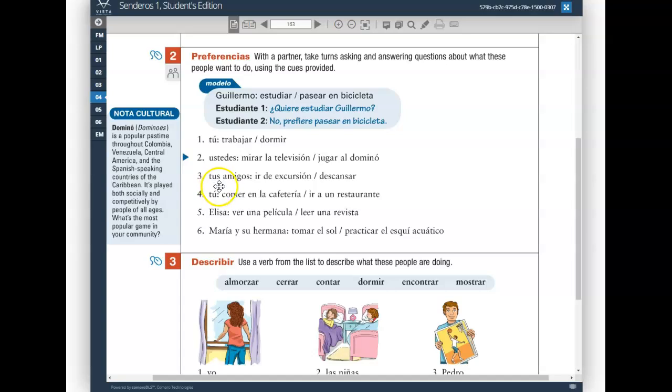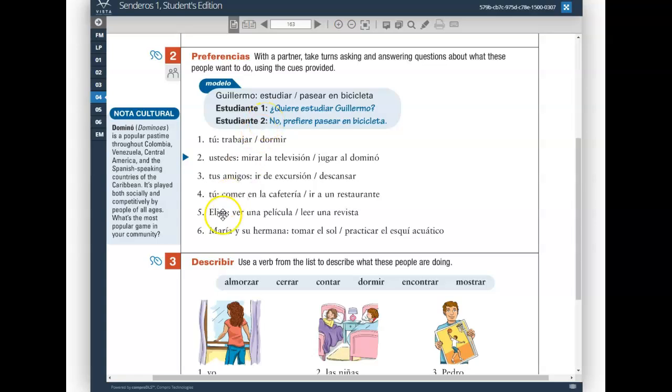¿Tus amigos quieren ir de excursión? No. Mis amigos prefieren descansar. ¿Tú quieres comer en la cafetería? No. Yo prefiero ir a un restaurante. ¿Elisa quiere ver una película?